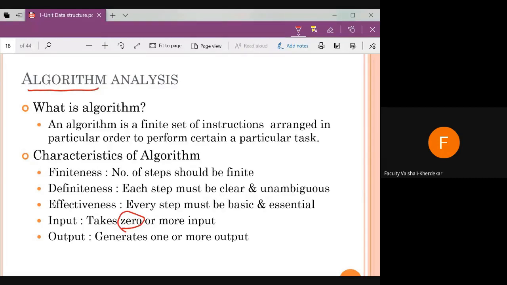So an algorithm takes either zero or more inputs. But in case of output, it generates one or more outputs. That is, there should be at least one output for an algorithm. These are the characteristics of an algorithm.